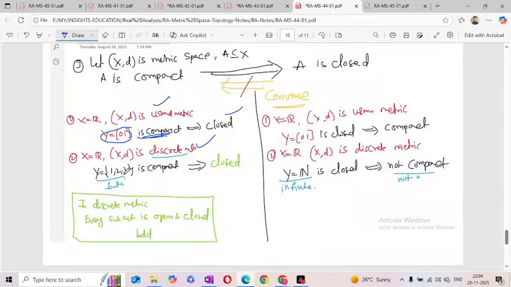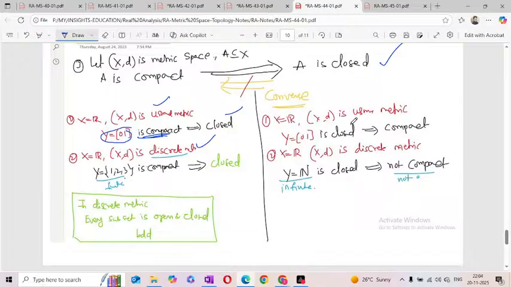First one is a closed interval 0 1, okay, closed set. Second one is Y is equal to {1, 2, 3}, it is also closed, because every subset of the discrete metric space must be closed, so this one is also closed. Okay, that means the conclusion is, if A is any compact set, that is always a closed set.